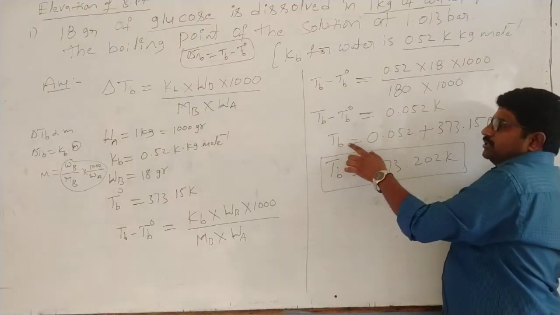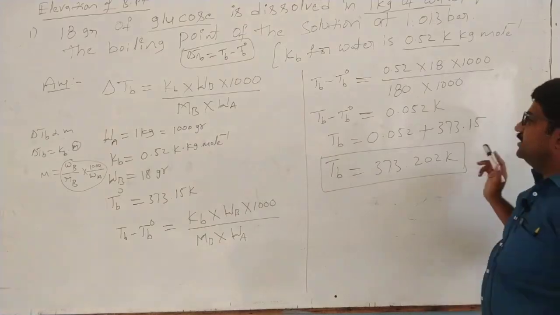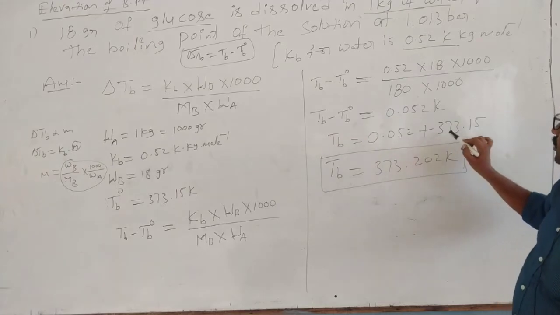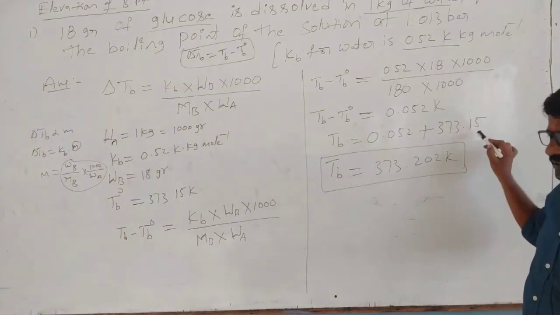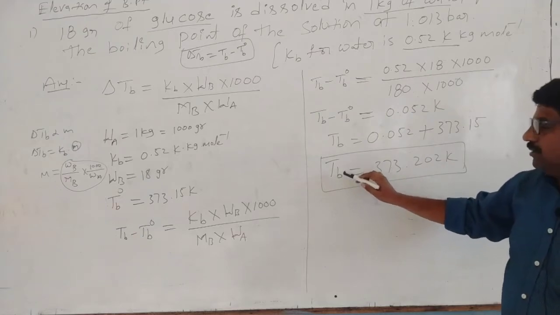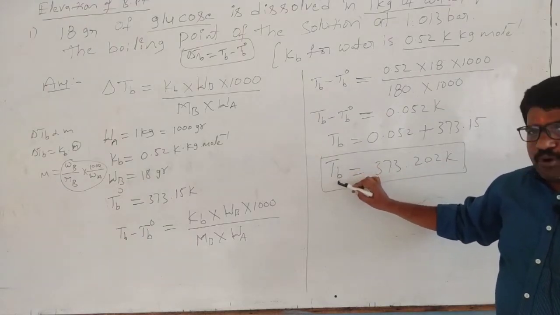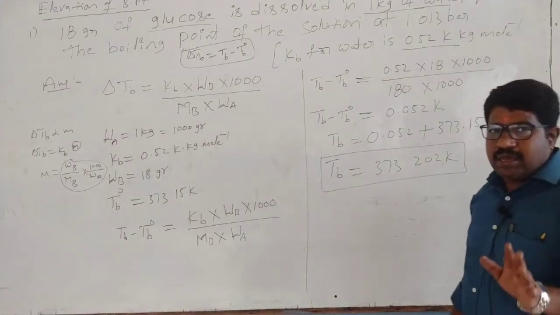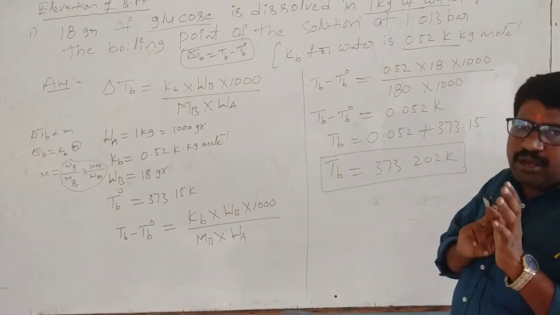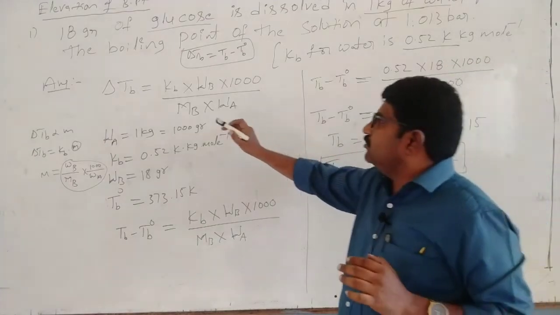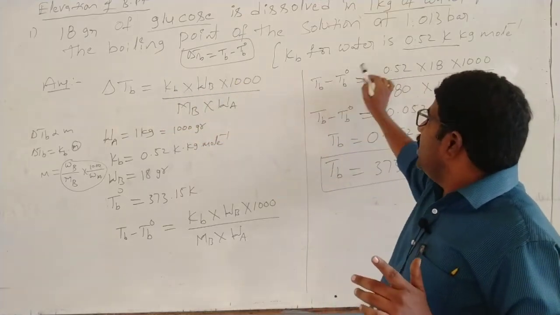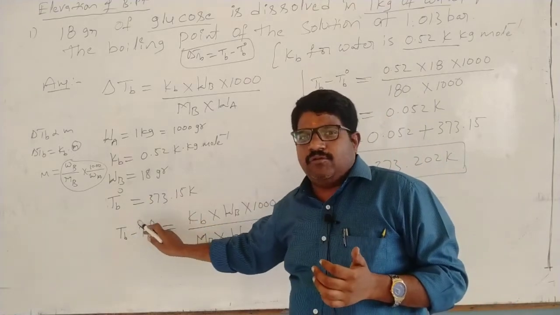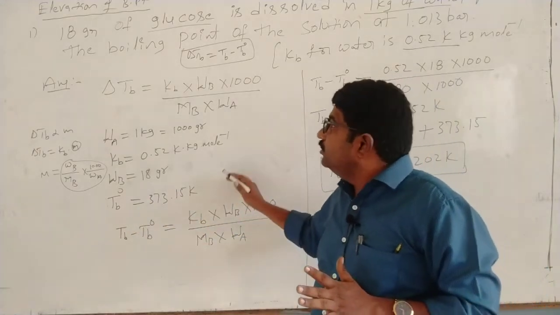Now boiling point of solution is equal to, now this is shifted to right hand side, plus this value is constant, you have to remember, that is 373.15 Kelvin. So by adding, we got what? That is TB, means boiling point of solution, is 373.102. So this is the problem. This kind of problems you have to remember. One is delta TB, you have to write in definition form. Then only you have to calculate. And one more point, boiling point of the solvent, water, you have to remember.